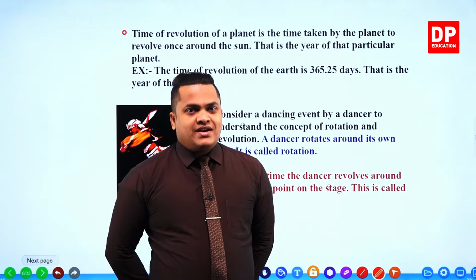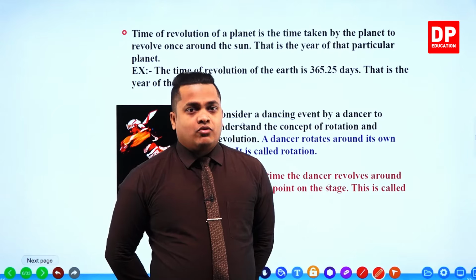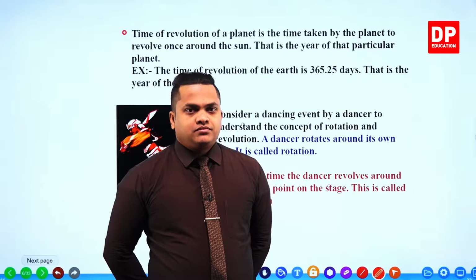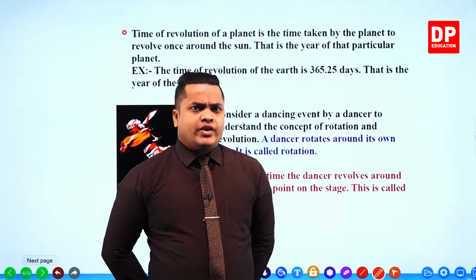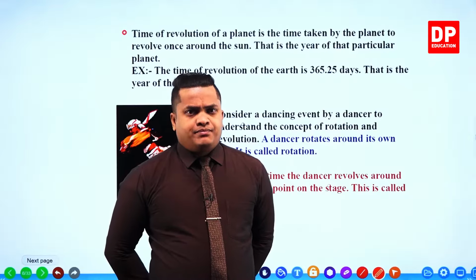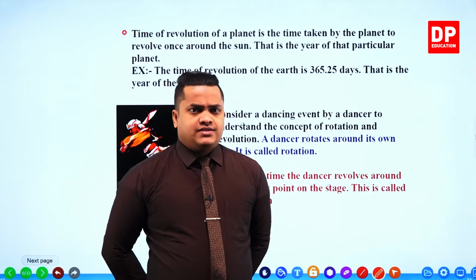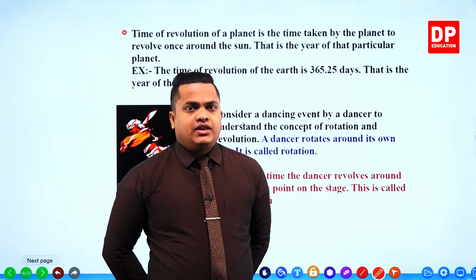So for that planet, 1 year is considered as the time taken by that particular planet to rotate around the sun. Planet Earth takes 365.25 days to complete one cycle around the sun.